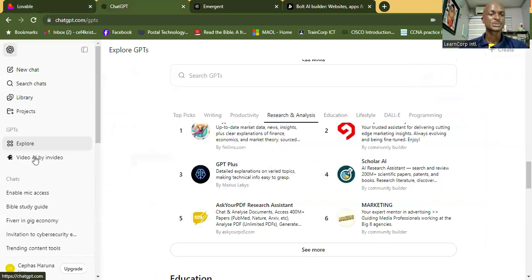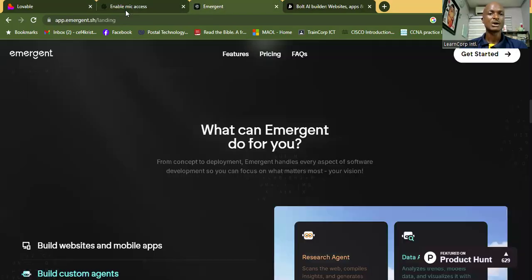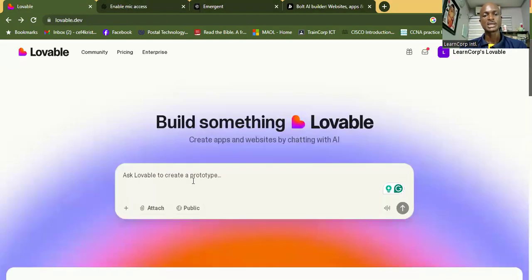This was the prompt. I copied the prompt, pasted it right here, and launched it, and it gave me all of that app, all for free.